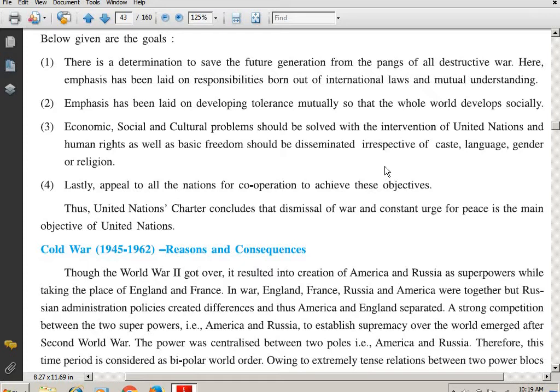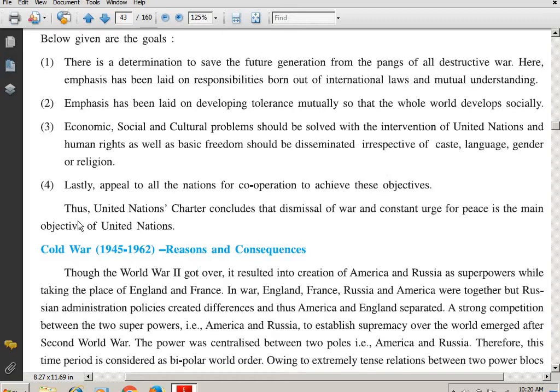And the third, as we saw, economic, social and cultural problems can be solved through the intervention of the United Nations, no matter which caste, language, gender or religion you are. Each person has his human right. And so students, lastly the appeal has been made that everyone should cooperate with the objectives given by the United Nations.